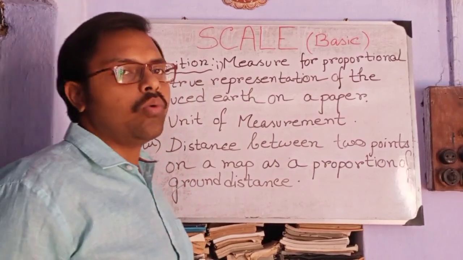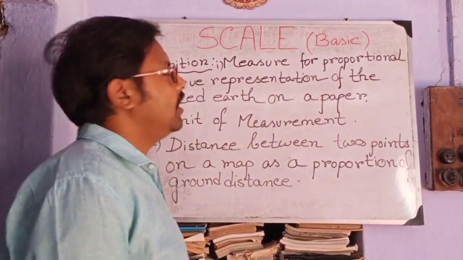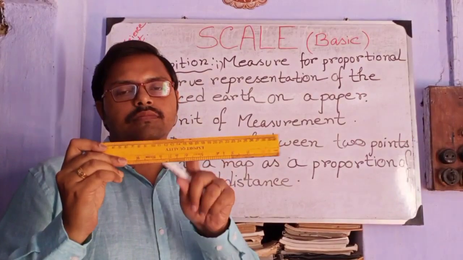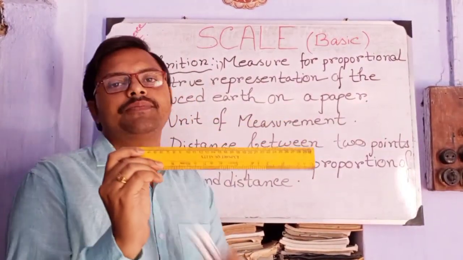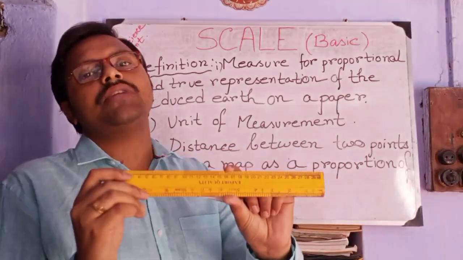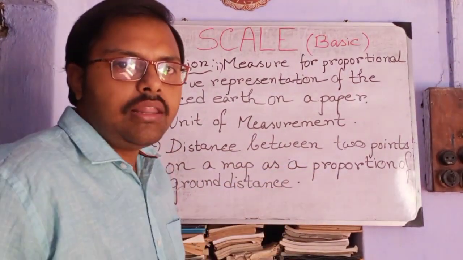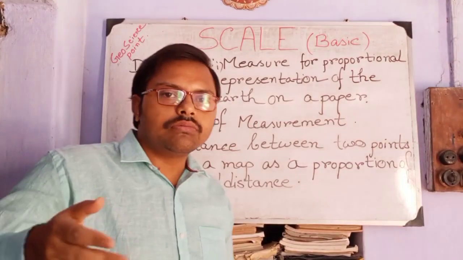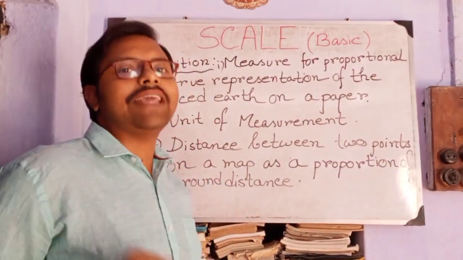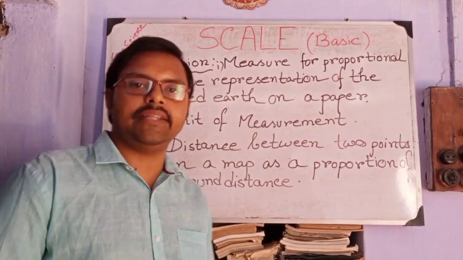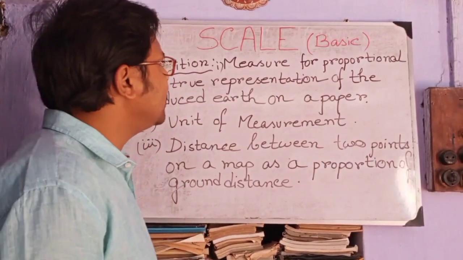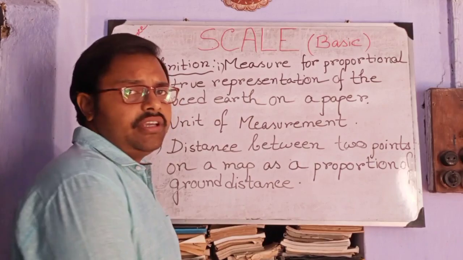So what do you know with this word scale? As usual, we understand this type of scale which is used as a geometry material, which is used to draw margins, etc. That is scale. But it has a broad concept behind it, especially in geography.